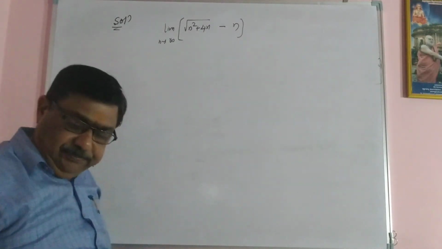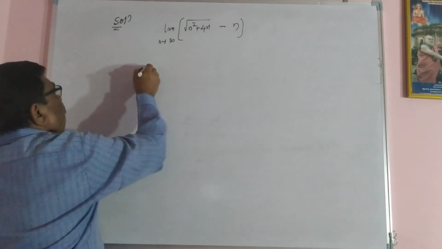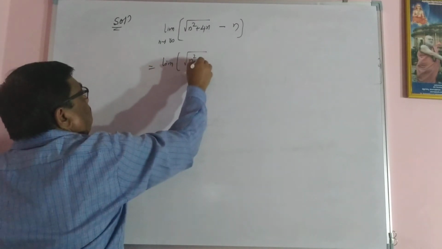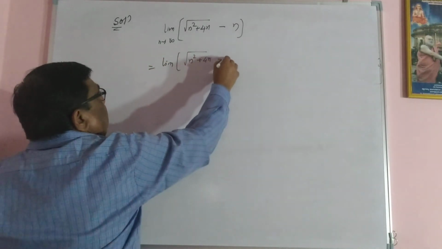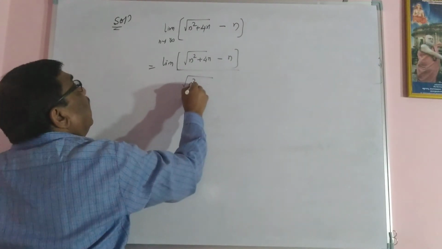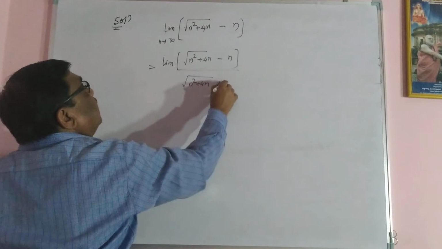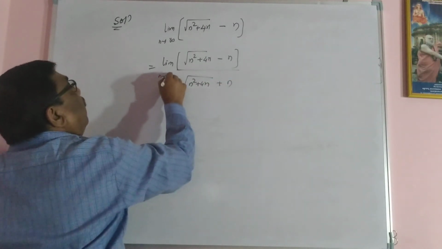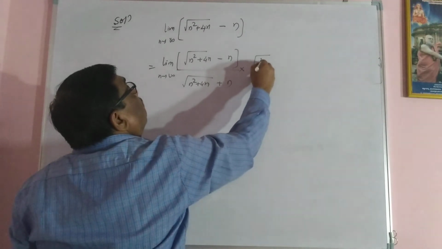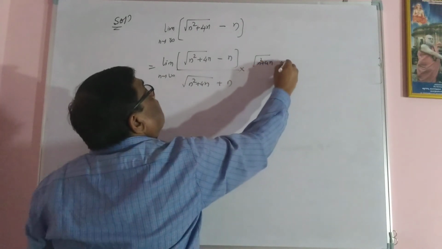It is equal to limit of root of n square plus 4n minus n, divided by root of n square plus 4n plus n, as n tending to infinity, into the same term, root of n square plus 4n plus n.